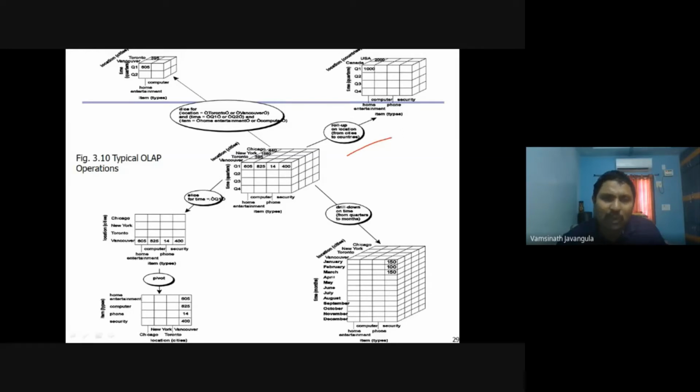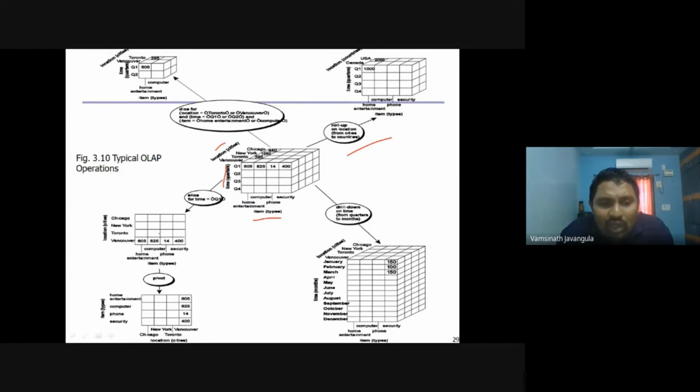Next one is the slice operation. For example, in our data warehouse, I have the dimension item, the time dimension, and also location. 3 dimensions are there, but I want only time. So I applied slice for the time. I am getting only quarter data, Q1, Q2. So this is called a slice operation.